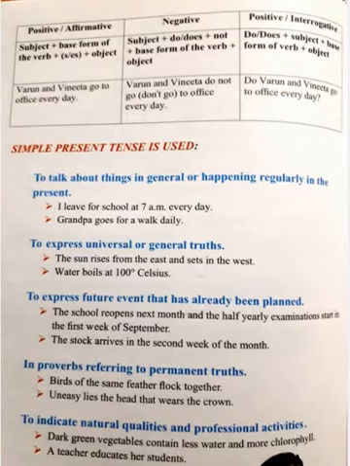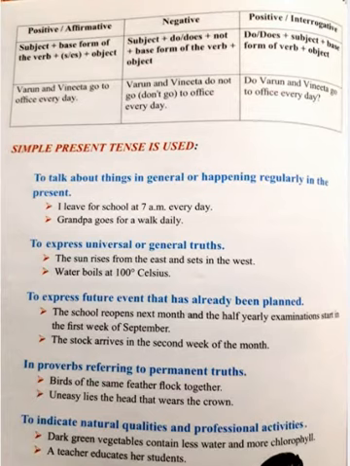Now, simple present tense is used to talk about things in general or happening regularly in the present. For example: I leave for school at 7 a.m. every day. To express a universal or general truth: the sun rises from the east and sets in the west. Water boils at 100 degrees Celsius.